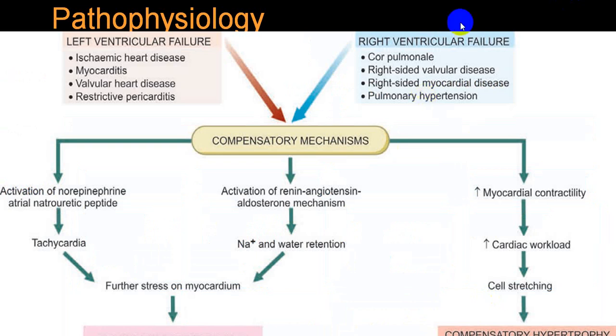This is right ventricular failure, this is left ventricular failure. There is a compensatory mechanism which is taking place. We already told you RAS system activation. This is RAS system activation, this is sympathetic system activation, and this is the effect of compensatory mechanism by means of which myocardial contractility is increased, workload is increased, and there is a stretching, and that will try to compensate by hypertrophy or dilatation. But if these two systems are activated more, you will end up with congestive heart failure.